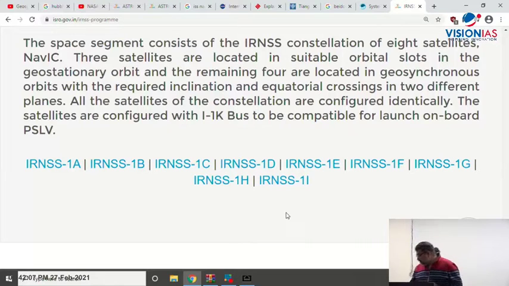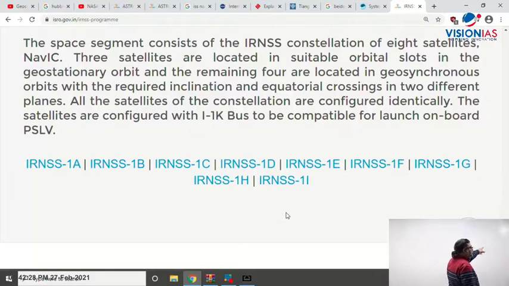How many of them are in geosynchronous? There are 4 in the geosynchronous. And how many are there in the geostationary? There are 3 in the geostationary. 3 in geostationary, 4 in geosynchronous. Clear? Did you understand this one?